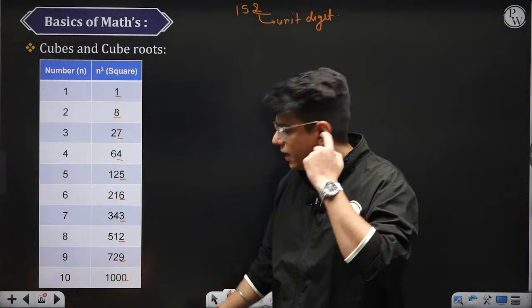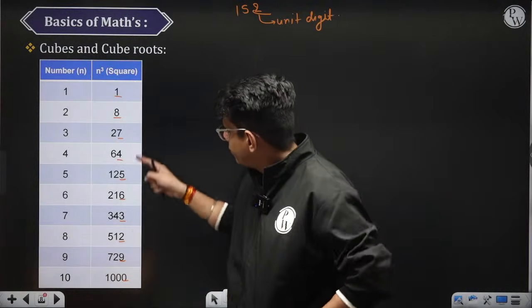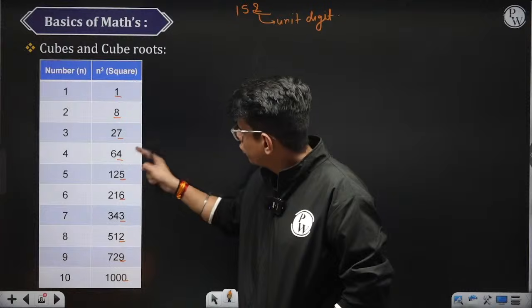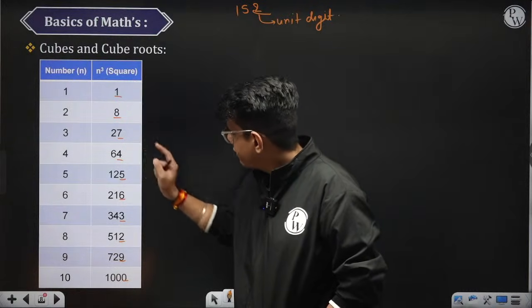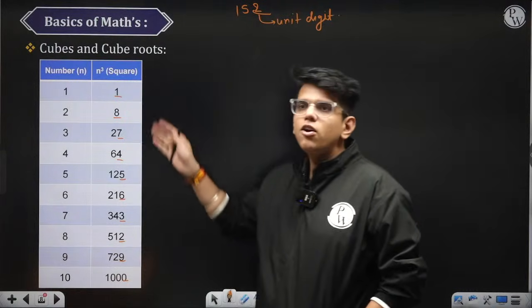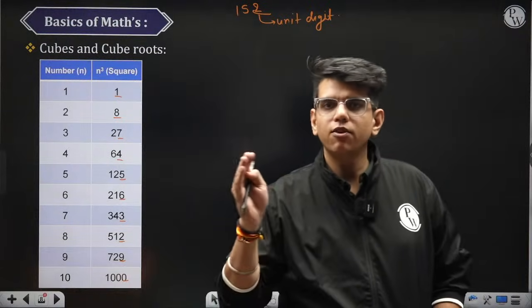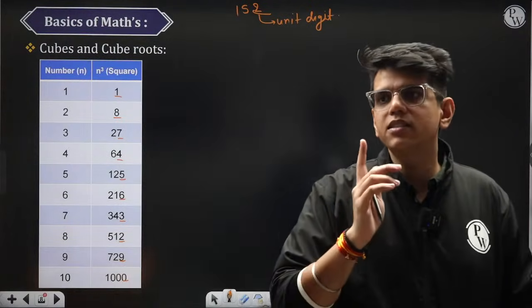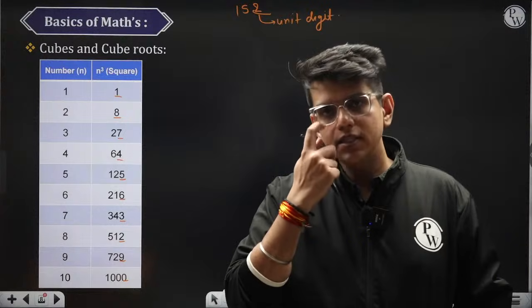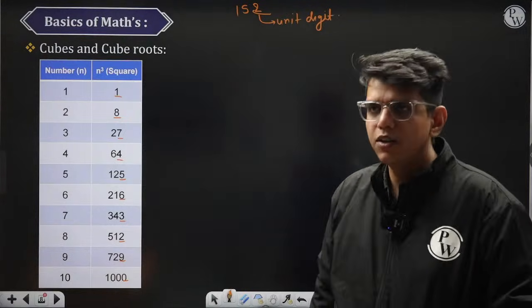We have 0, 1, 2, 3, 4, 5, 6, 7, 8, 9. None of the cubes of numbers from 1 to 10 have the same unit digit. This will help us in identifying the last digit of the cube root.